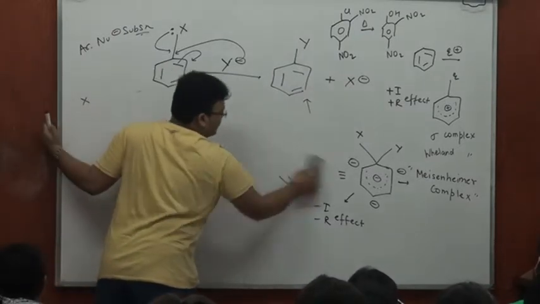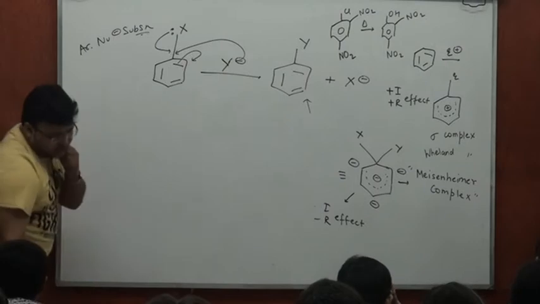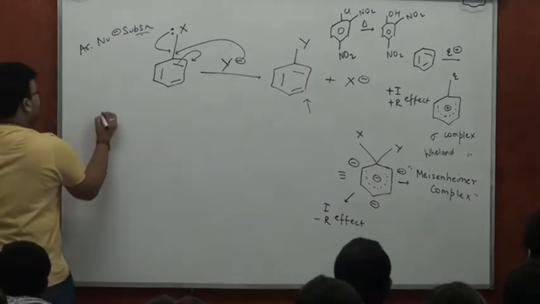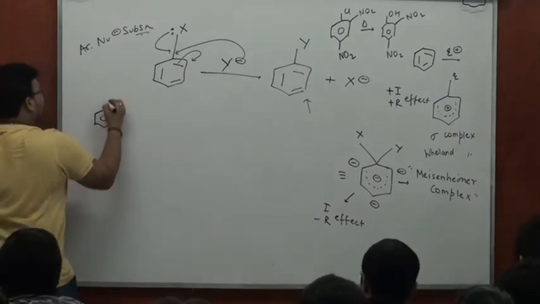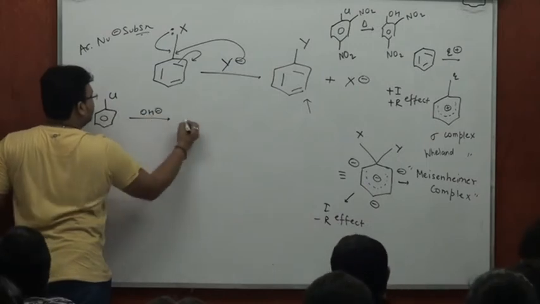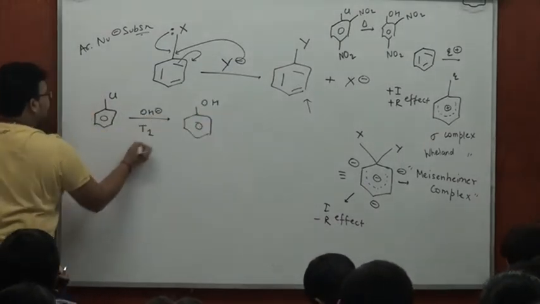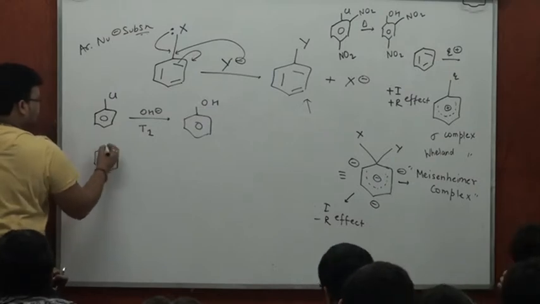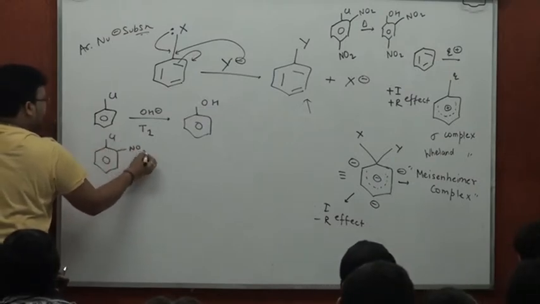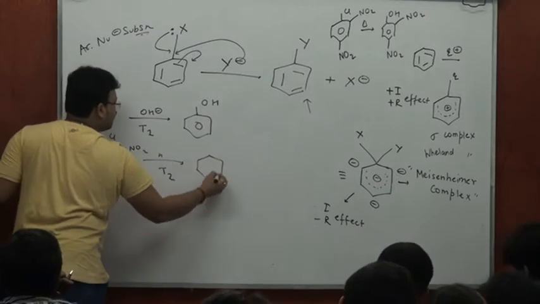I know that formation of phenol this way is difficult. Hydrolysis of aryl halide, and I know you're likely to find questions of this kind. This with OH minus, forming phenol. Temperature required is T1. You have a nitro here. For the same process, temperature required is T2.